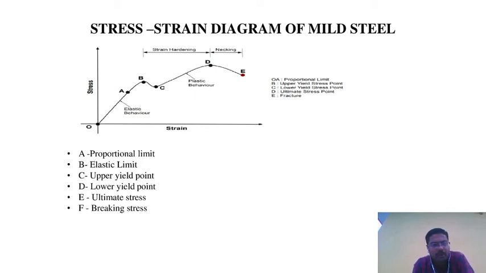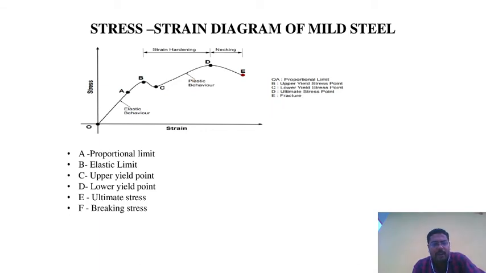Next one is 0 to A. Second one is A. Point A is the proportional limit. Point B is the elastic limit. Elastic means the elastic property. When the load is applied, the material is compressed, and when the load is taken back, it comes back to the original position in some materials. That is called the elastic limit. It is the portion in which the metal reacts elastically.